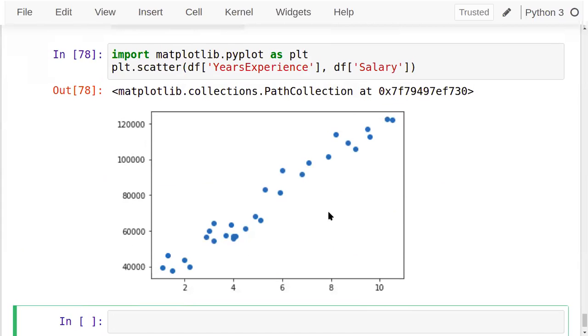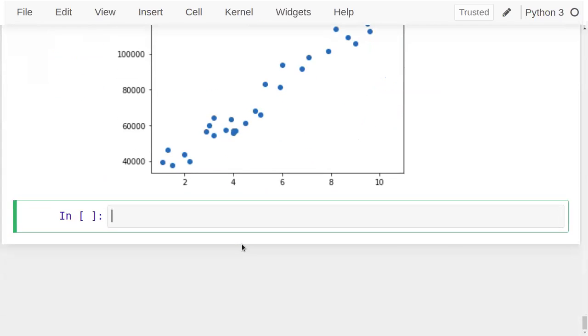So I can directly make use of the regression plot in Seaborn. This is a common idea we can use. I don't have to apply a linear regression function or class, nothing. Directly using the plot, I can perform the operation. See, regression plot, where on the x-axis we have years experience, on the y-axis salary, and data is df.